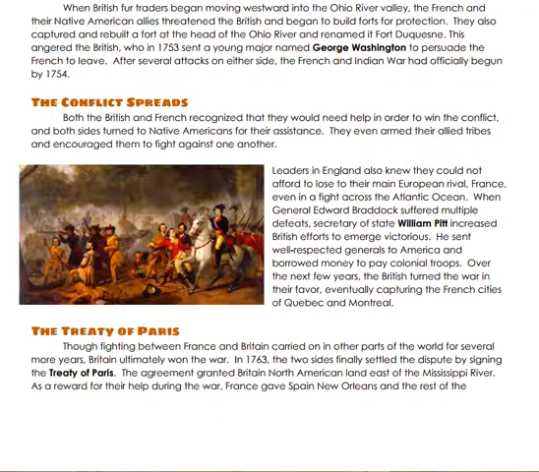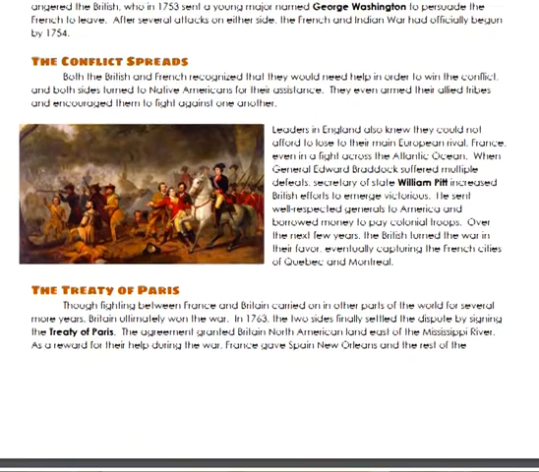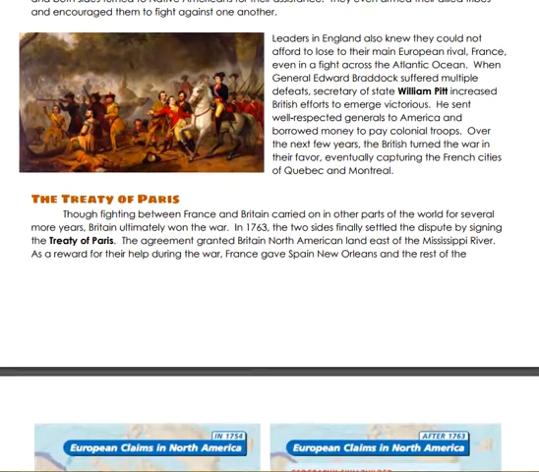When General Edward Braddock suffered multiple defeats, Secretary of State William Pitt increased British efforts to emerge victorious. He sent well-respected generals to America and borrowed money to pay colonial troops. Over the next few years, the British turned the war in their favor, eventually capturing the French cities of Quebec and Montreal.